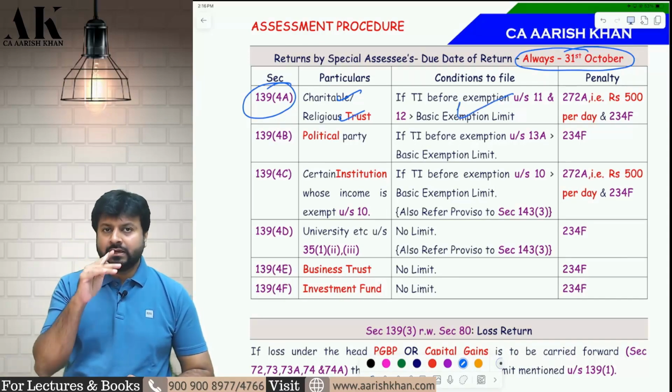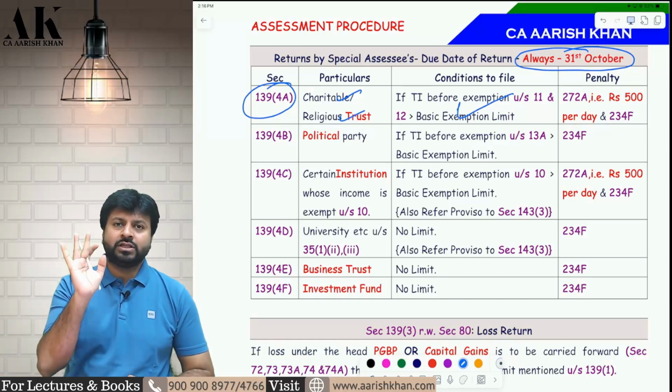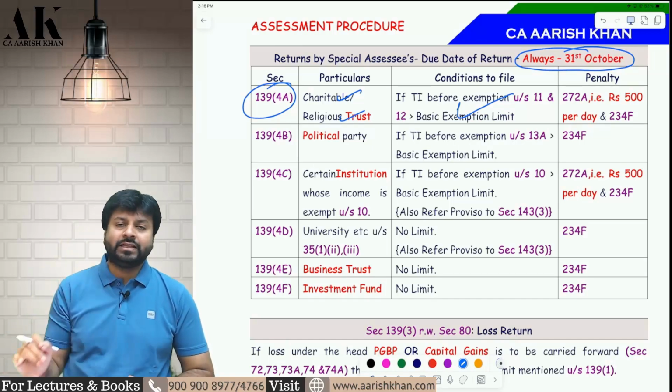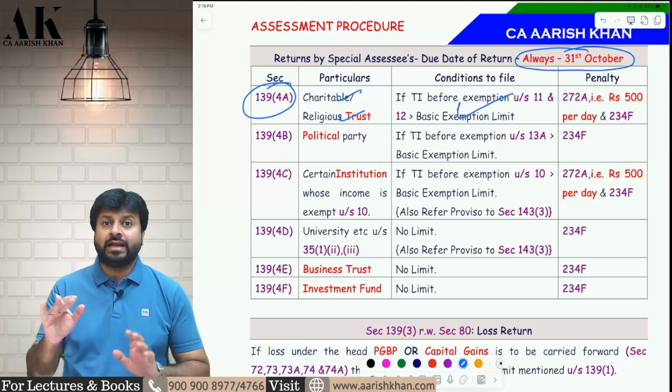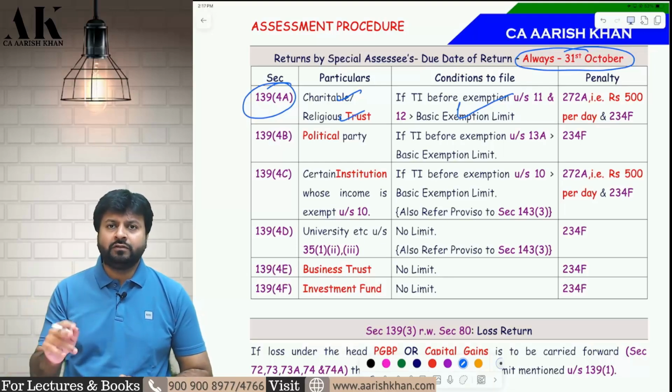Suppose the total income of the trust is 10 lakh and after giving the exemption it becomes 0. So you have to check the income before giving the exemption. Before giving the exemption it is how much? It is 10 lakh. You have to file the return.